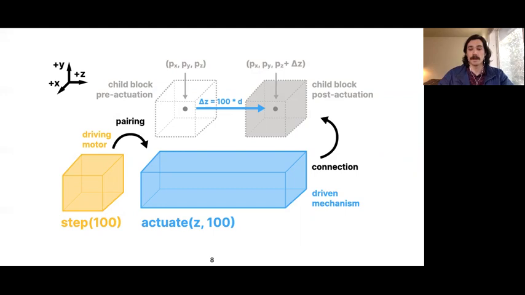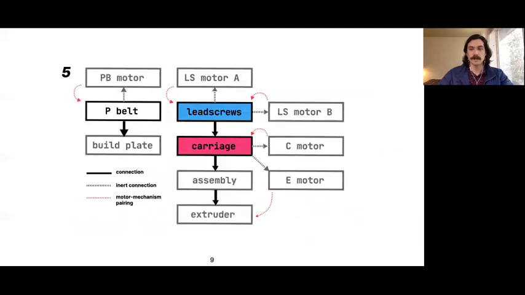So here we see a block in blue that is powered by the motor in gold. And what this means is the blue block can actuate. And so the blue block is a parent that has a connection with the child block in gray. And whenever the blue block actuates, that means the gray block will start to move. And we can compound this into what's called a kinematic tree. And this is a model that works for many machines, even with a simple abstraction. And for more details on this, please read the late-breaking work.